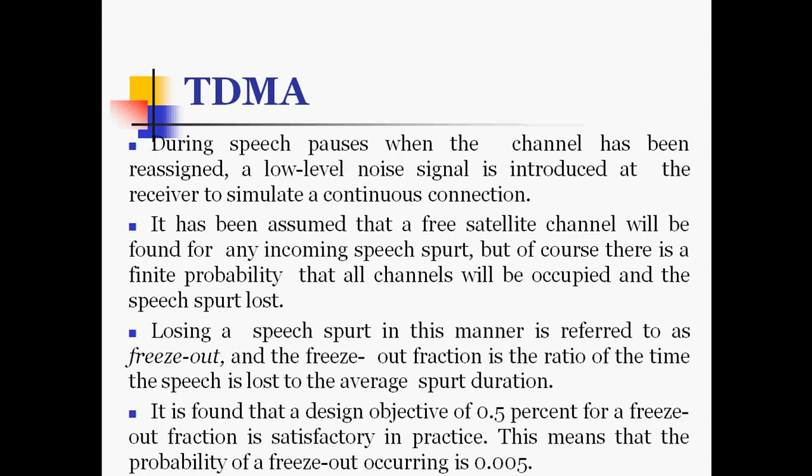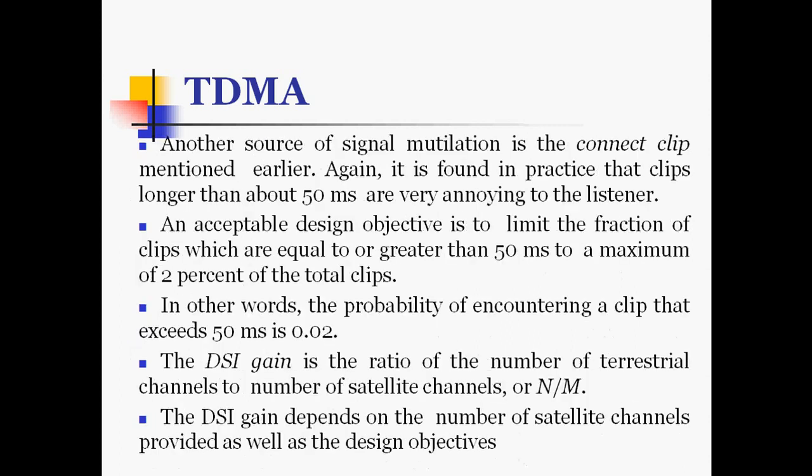It has been assumed that a free satellite channel will be found for any incoming speech spurt, but of course there is a finite probability that all channels will be occupied and the speech spurt will be lost. Losing a speech spurt in this manner is referred to as freeze out, and the freeze out fraction is the ratio of the time the speech is lost to the average spurt duration. It is found that a design objective of 0.5% for the freeze out fraction is satisfactory. This means that the probability of a freeze out occurring is 0.005, which is very low.